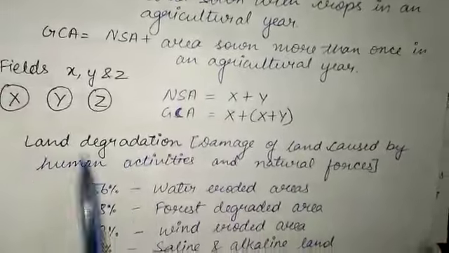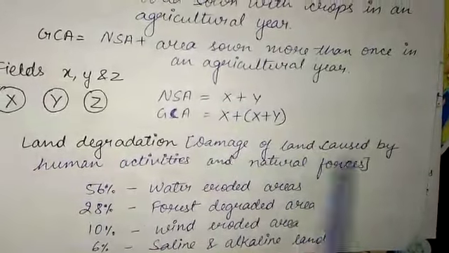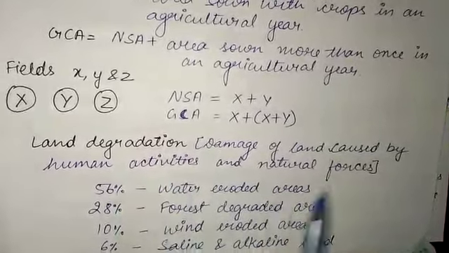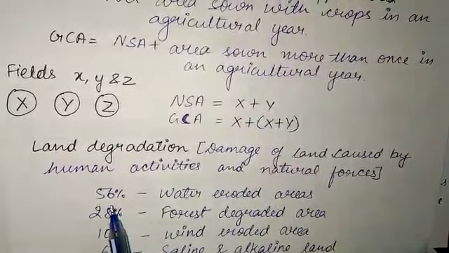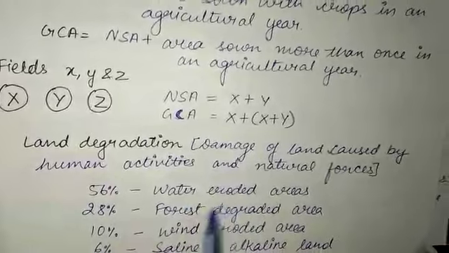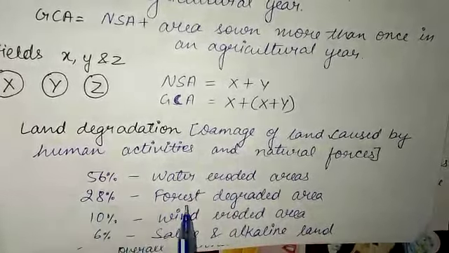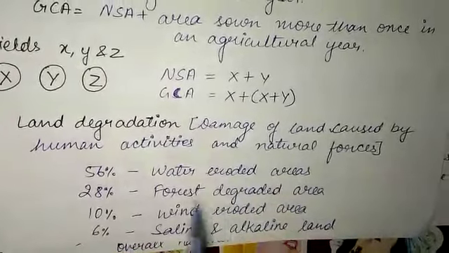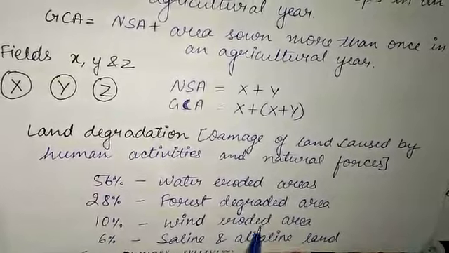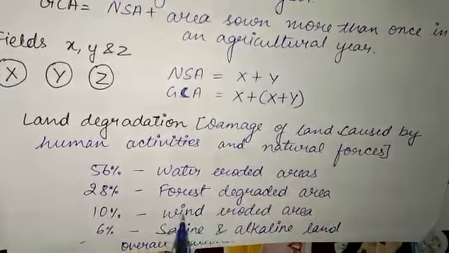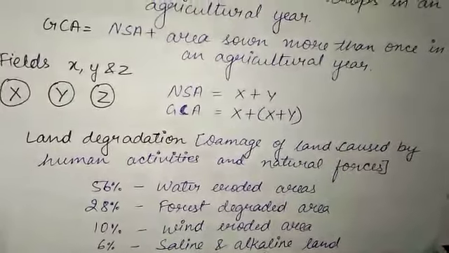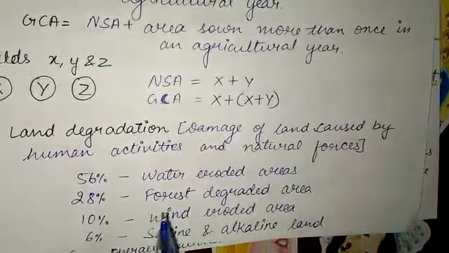Now, what is land degradation? Damage of land caused by human activities and natural forces. It can be human activities as well as natural forces. So, 56% of our land is water eroded area. That means water is taking the land away. 28% is forest degraded area, that means because of forest, that land is not in use. 10% is wind eroded area, which is eroded by wind taking away the uppermost layer. 6% is saline and alkaline land which is not in use.